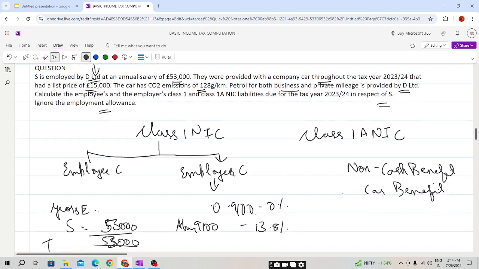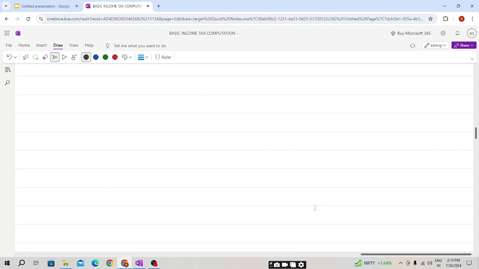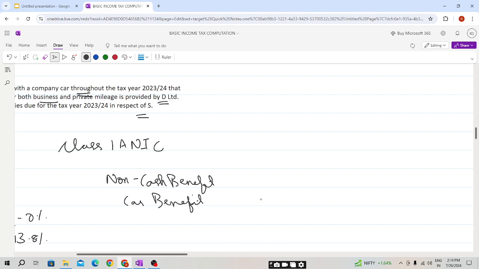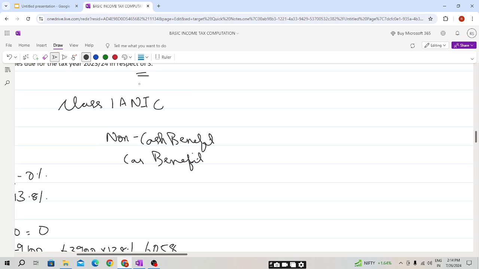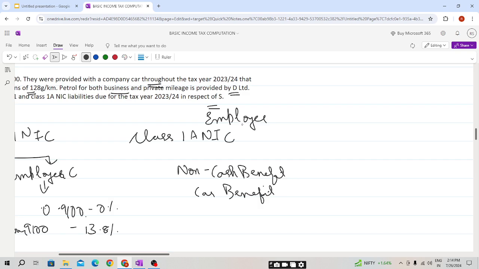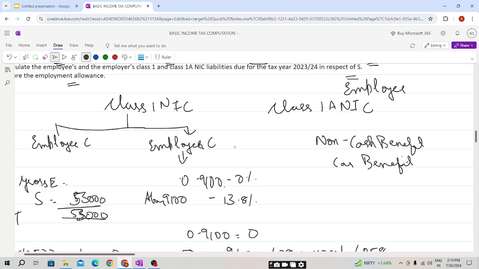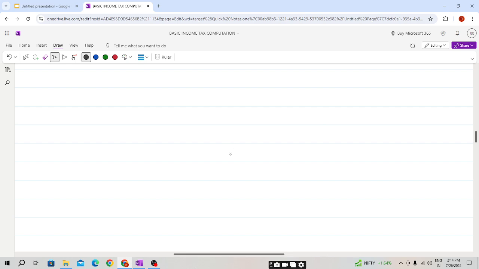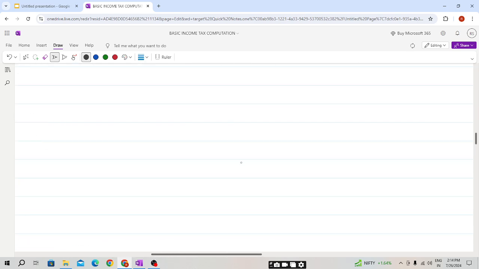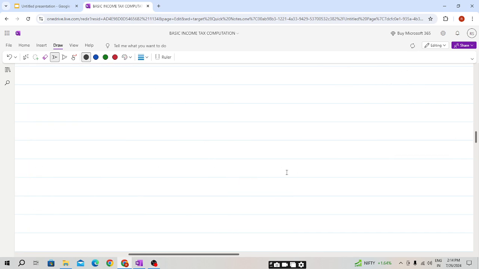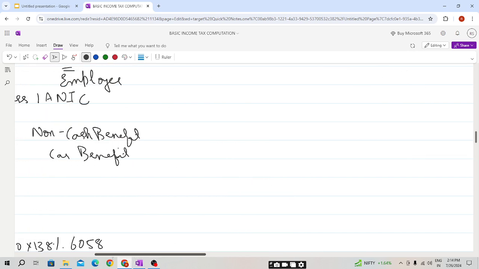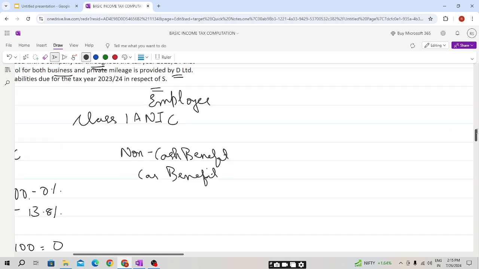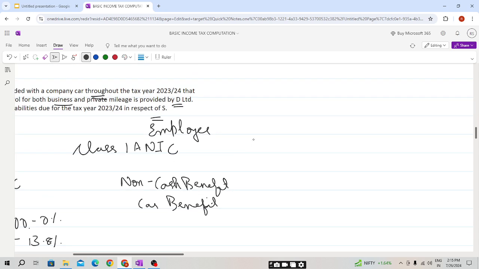Now coming to class 1A NIC, which will be payable by the employer. In our case, it is Delimited. Now, we need to first calculate the car benefit, students. How will we calculate the car benefit? Based on our employment rules. So students, first we'll calculate the car benefit. I hope all of you remember the formula.